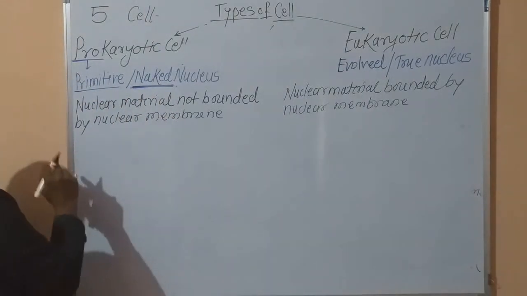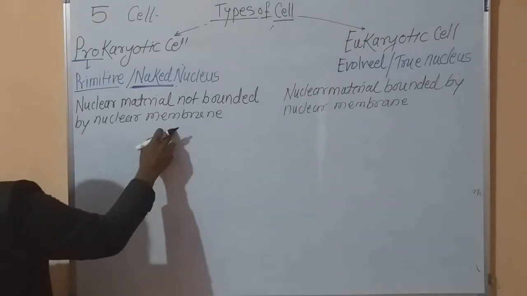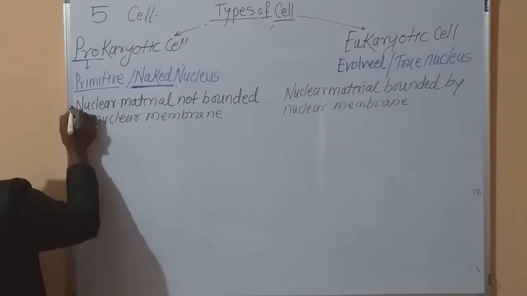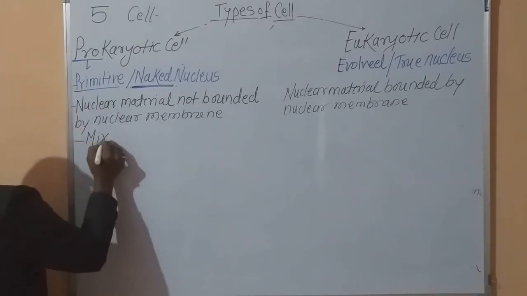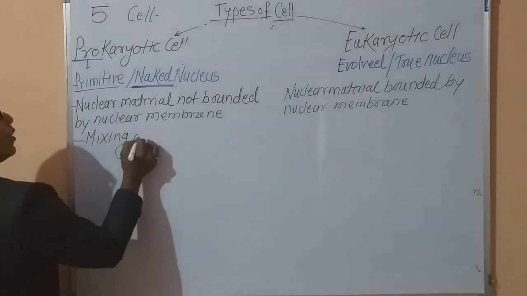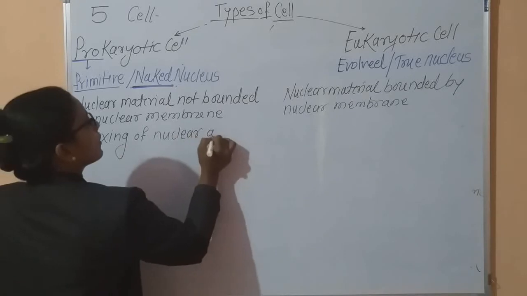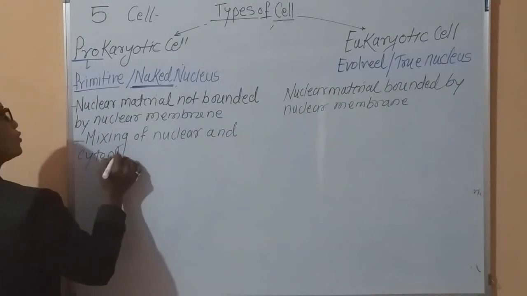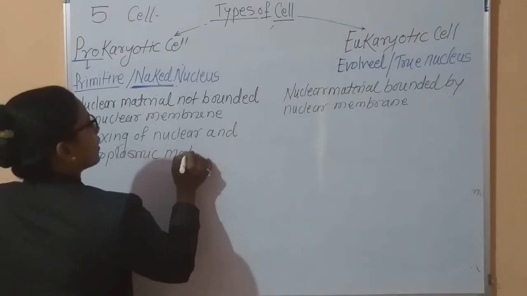Now third point. Due to the absence of the nuclear membrane, there is mixing of nuclear and cytoplasmic material.